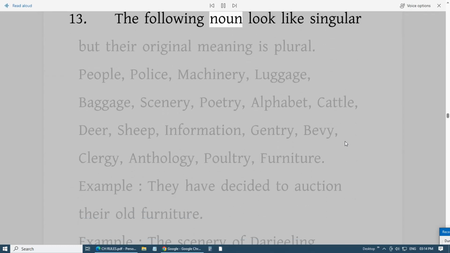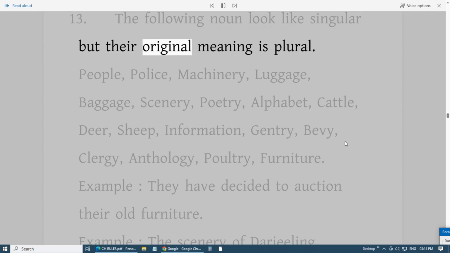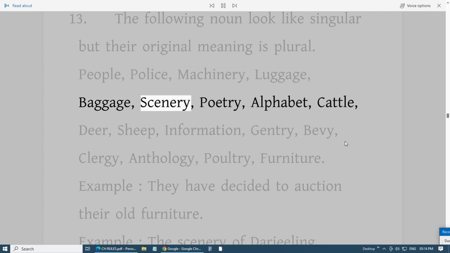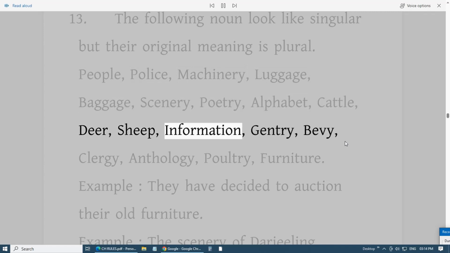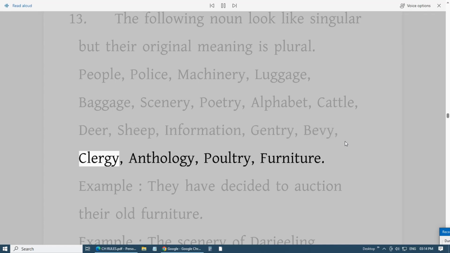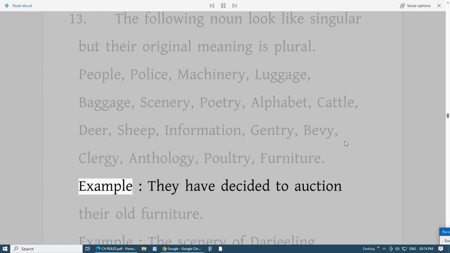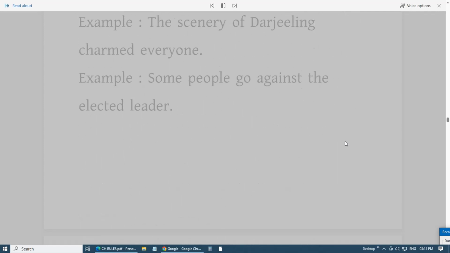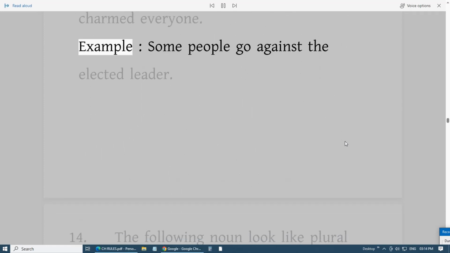13. The following nouns look like singular, but their original meaning is plural. People, police, machinery, luggage, baggage, scenery, poetry, alphabet, cattle, deer, sheep, information, gentry, bevy, clergy, anthology, poultry, furniture. Example: They have decided to auction their old furniture. Example: The scenery of Darjeeling charmed everyone. Example: Some people go against the elected leader.